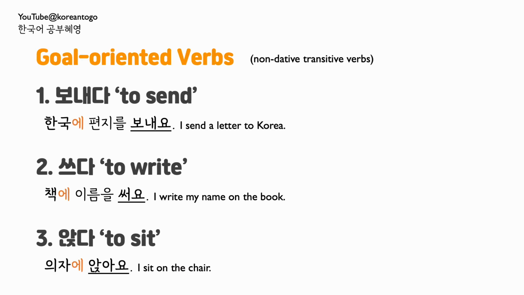Similarly, there are some verbs that aren't exactly movement verbs but have goal-oriented meanings. First, 보내다, to send. 한국에 편지를 보내요. I send a letter to Korea. 쓰다, to write. 책에 이름을 써요. I write my name on the book. 앉다, to sit. 의자에 앉아요. I sit on the chair.